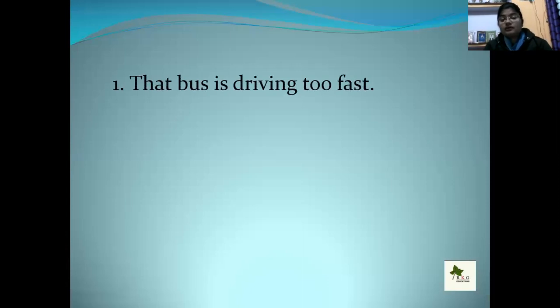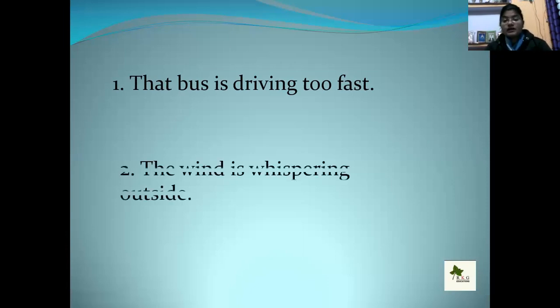Now here is the example: that bus is driving too fast, and the second one is, the wind is whispering outside. Here are the two examples in the slide. The first one is, that bus is driving too fast, so we are comparing the bus driving with a person. In the second one, the wind is whispering outside.